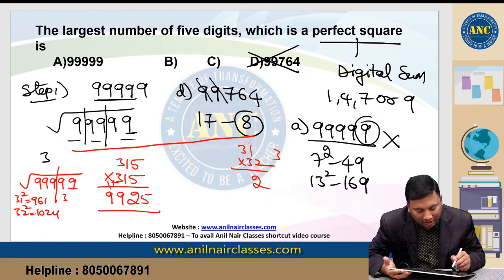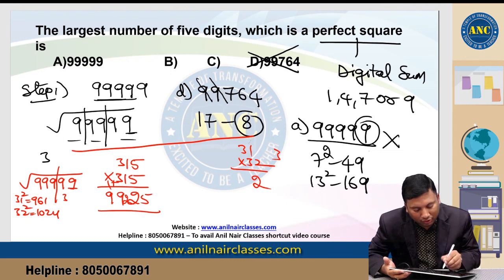So 315 into 315: 5 5s are 25, we got 31 into 32, 32 1s are 32, 32 3s are 96 plus 3, 99225. We got 99225.